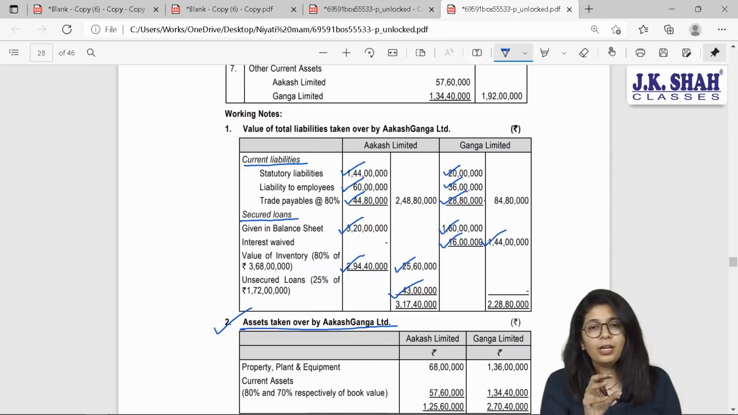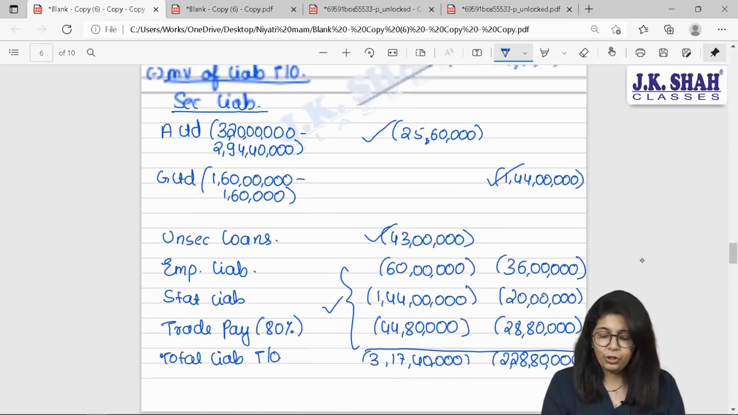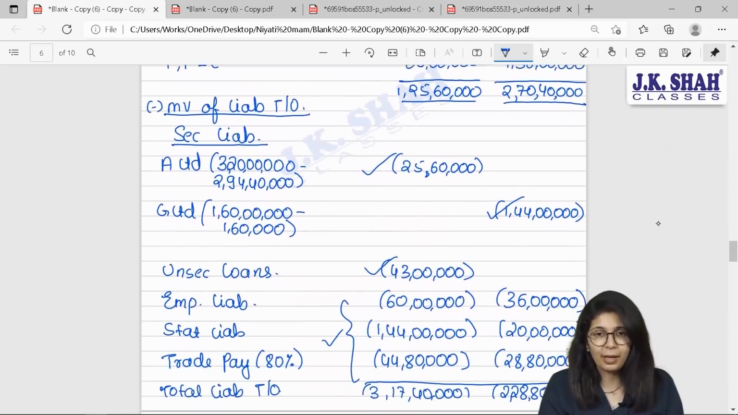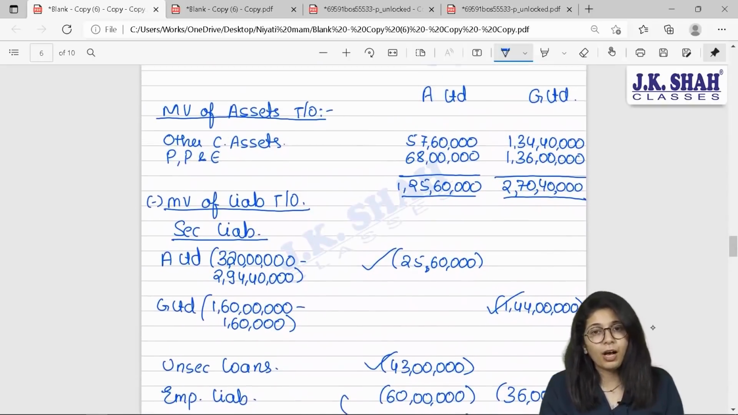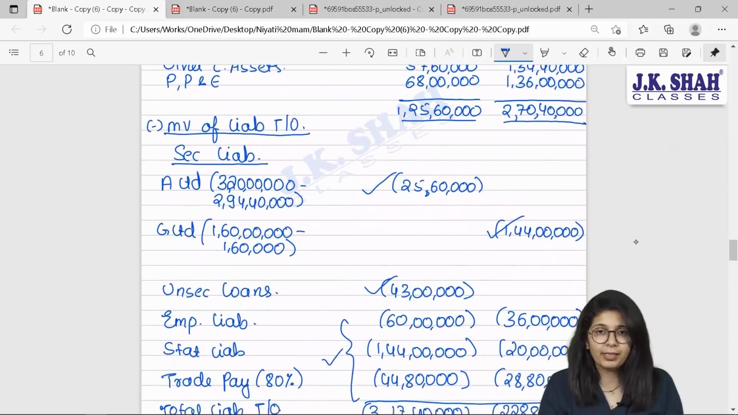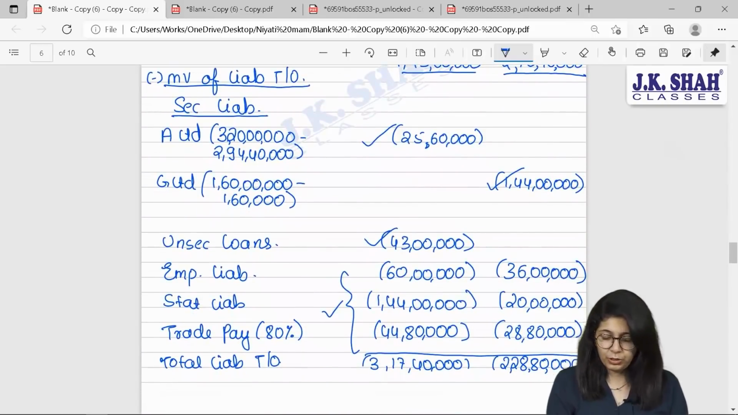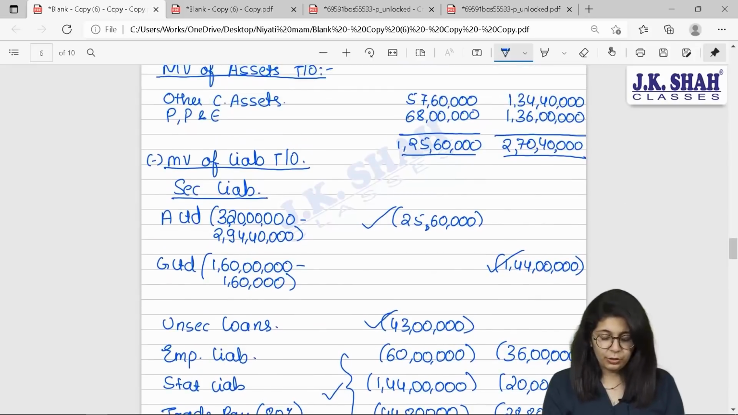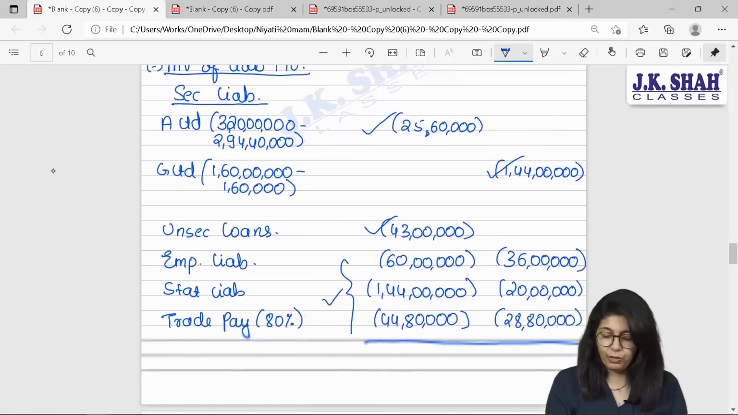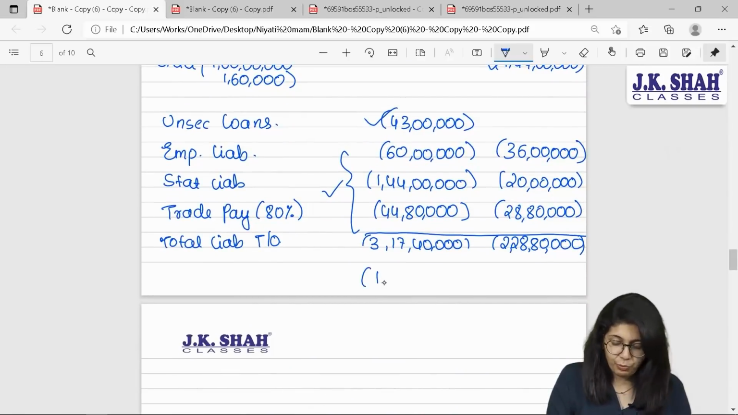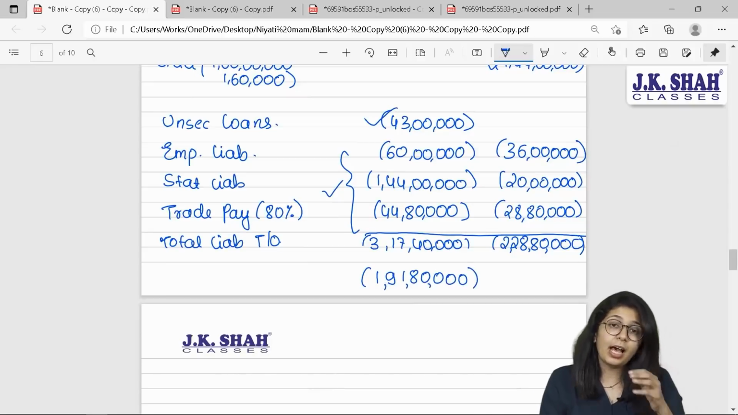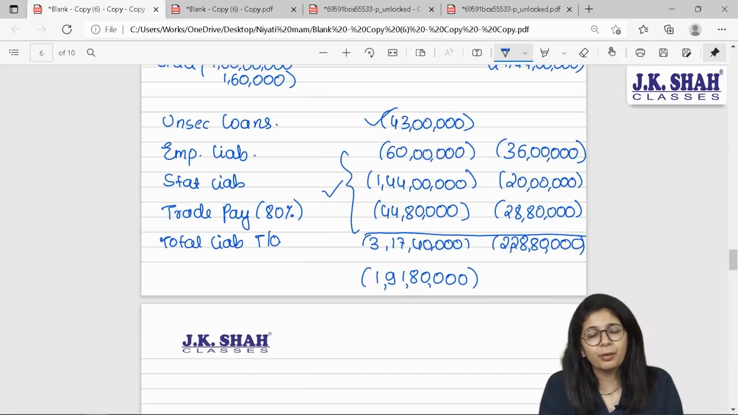But can you find out net assets taken over? All you have to do is assets minus liabilities taken over. In case of Akash, you will get negative balance. What is the negative amount? 3 crore 17 lakh 40,000 minus 1 crore 25 lakh 60,000 will give you negative 1 crore 91 lakh 80,000. What does this represent? That we are taking liabilities more than assets. That means, should we pay any purchase consideration to them? Ideally, no.